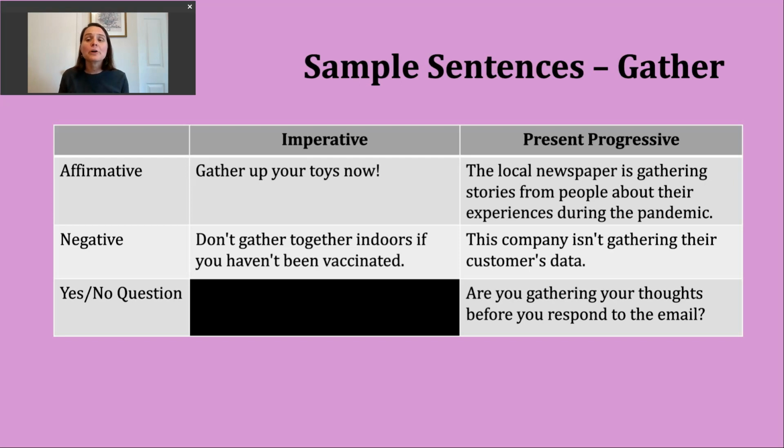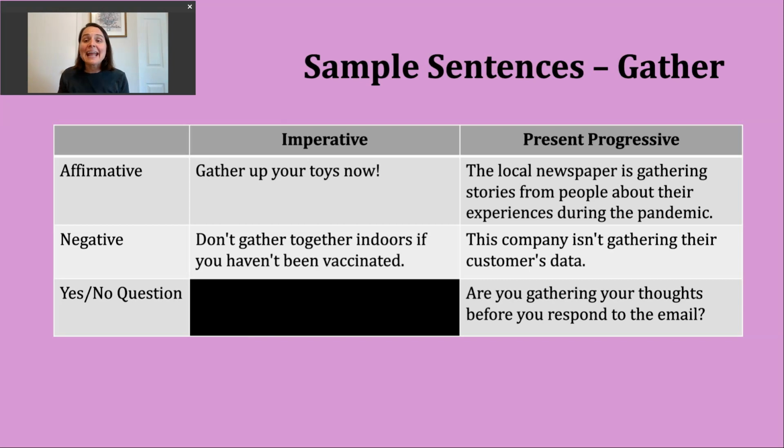Let's take a look at our affirmative example. "The local newspaper is gathering stories from people about their experiences during the pandemic." So here's this idea of collecting. They talk to one person, maybe record or write down what they say, then they repeat that with a different person, and they repeat and repeat. So this idea of they're collecting many stories.